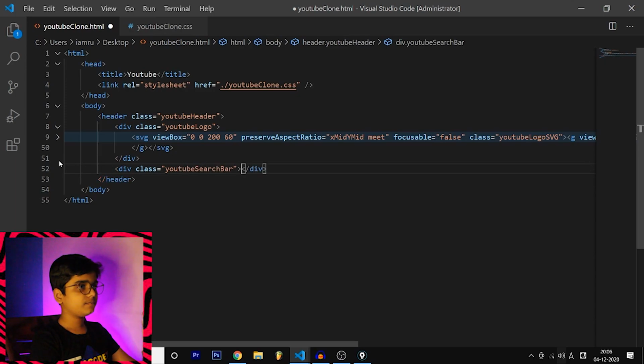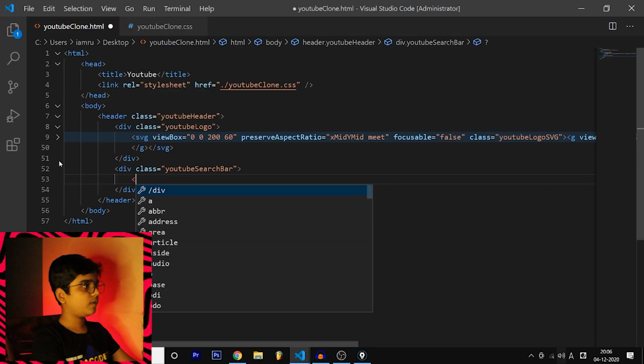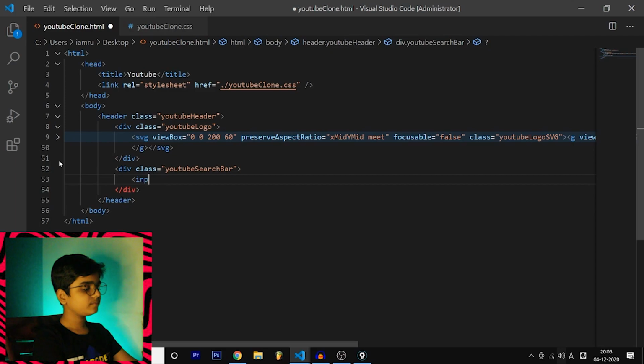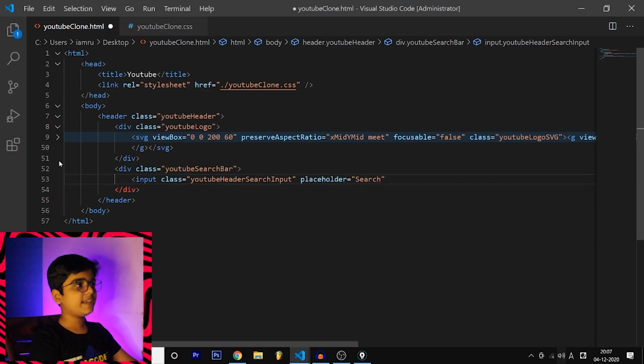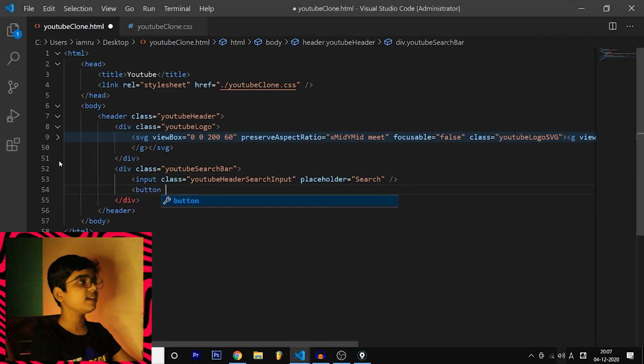and after that, inside of this, we are going to have an input with a class of YouTube header search input, and the placeholder is going to be search. As you know, the placeholder is going to be search, and I explained all these in the last class. If you don't know these, please go back to the last class.